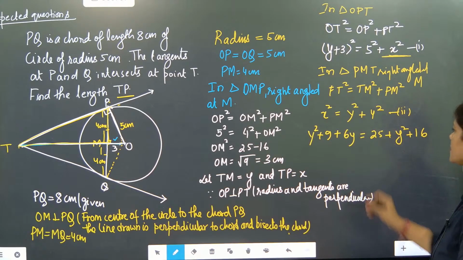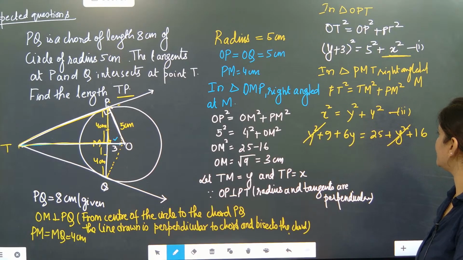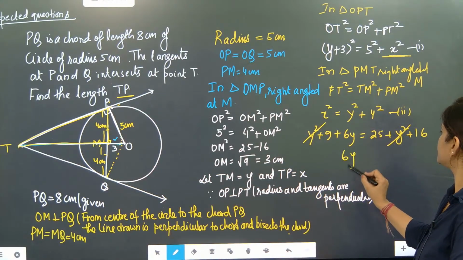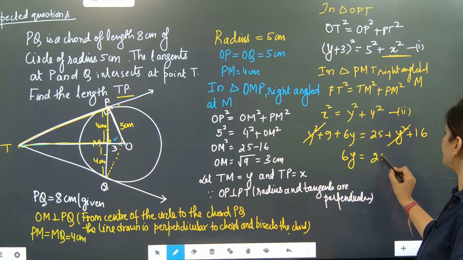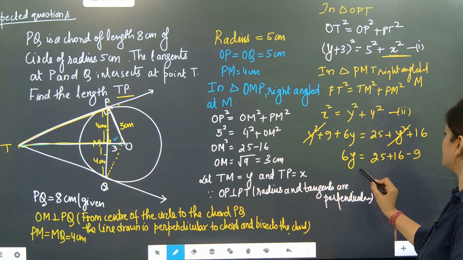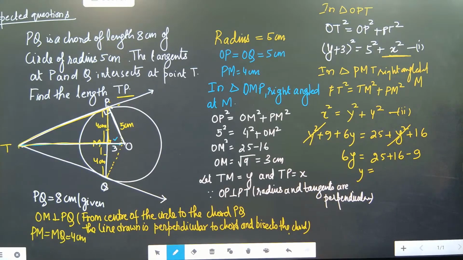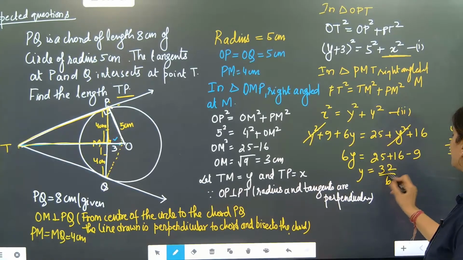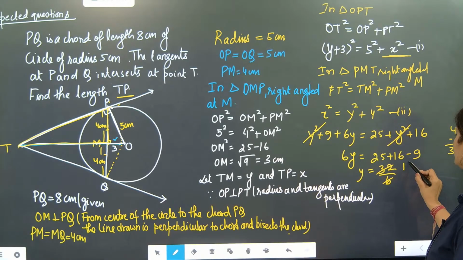Done? So this y square and this y square will get cancelled. 6y equals 25 plus 16 minus 9. So y will be equal to what, beta? Say how much y will be? 25 plus 16 is 41, minus 9. How much is it coming? 32 by 6. So 2 ones are 2, 2 sixes are 12, by 3. y is coming 16 by 3.